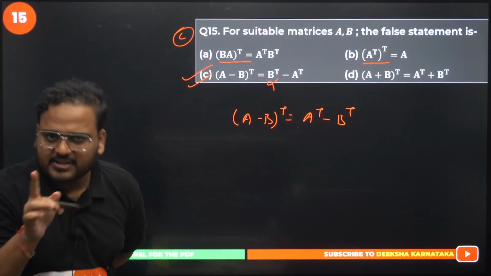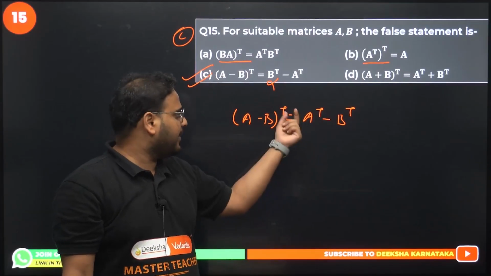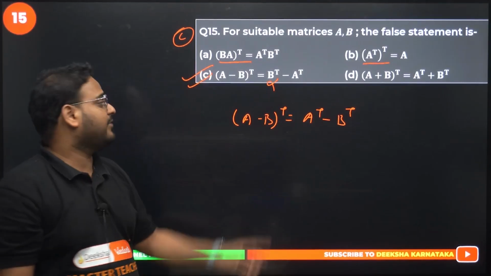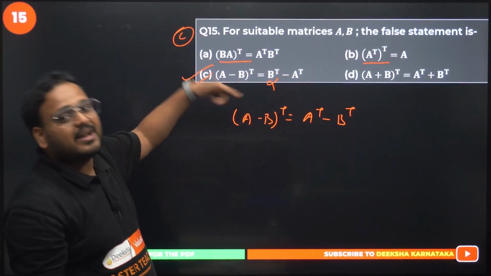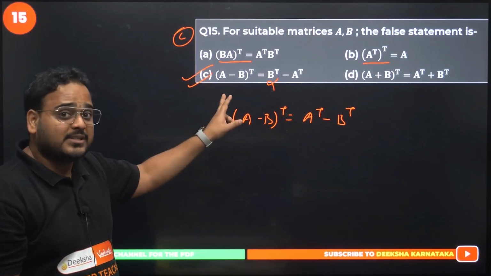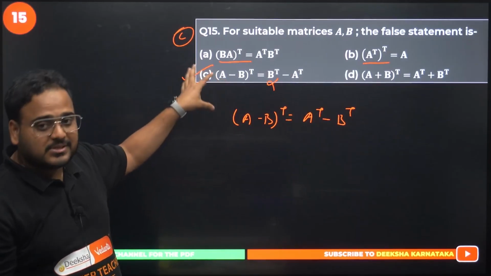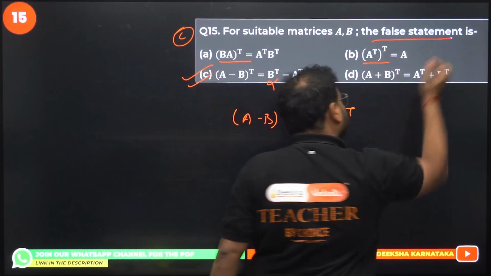In case of difference or addition, we don't change the order from B to A. It remains A transpose minus B transpose, but here it has been taken as B transpose minus A transpose. So this is the false statement, and option C is the right answer. I'm looking for the false statement.